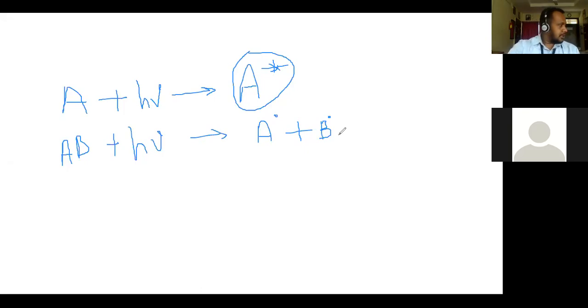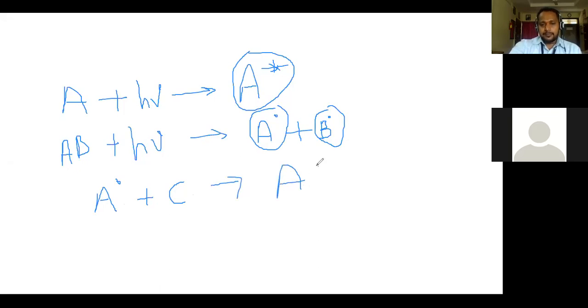The product formed in a primary photochemical reaction, that is A star, or the radicals formed, A radical and B radical, may react with another molecule C and lead to formation of AC.